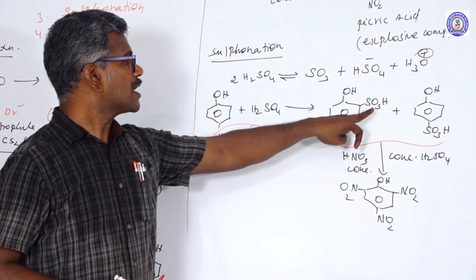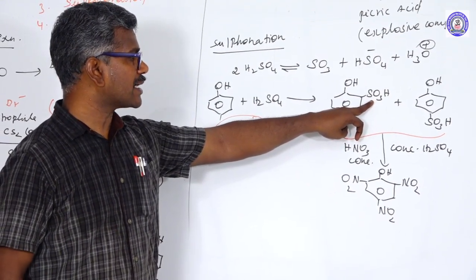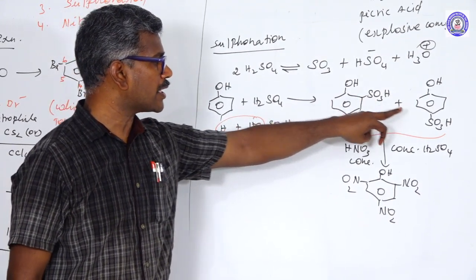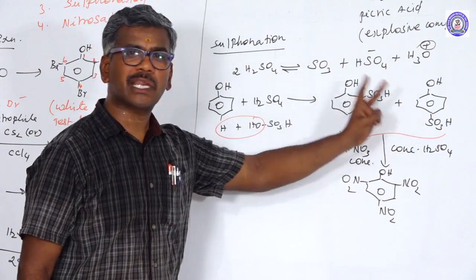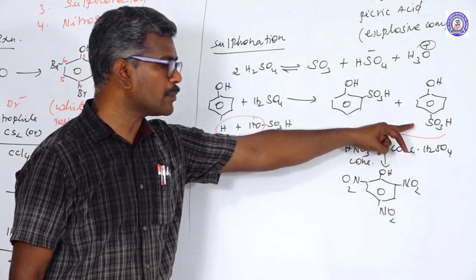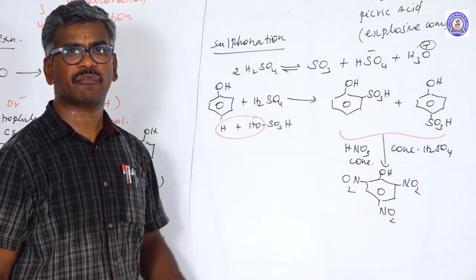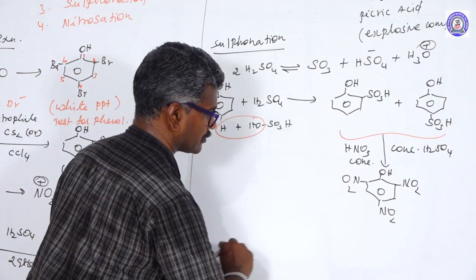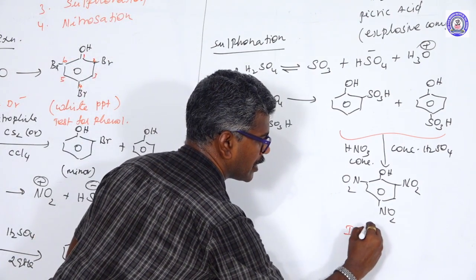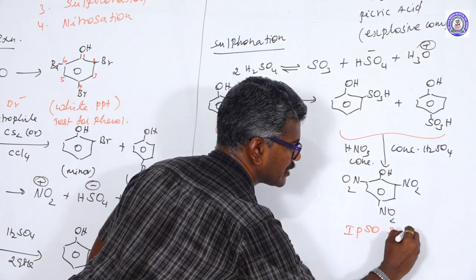Because a sulfonic acid or carboxylic acid group present at the ortho and para position of phenol or aniline can be replaced or removed by any nucleophile or electrophile, this reaction is known as ipso substitution reaction.